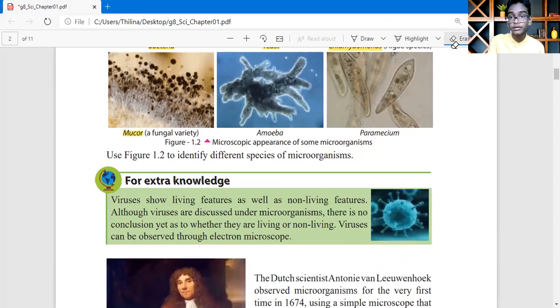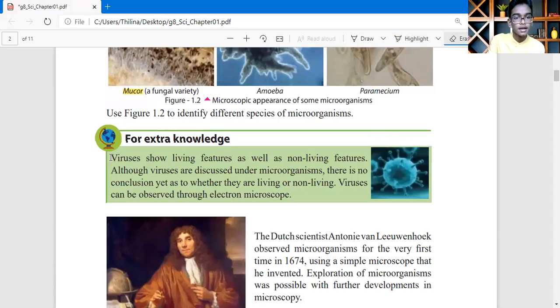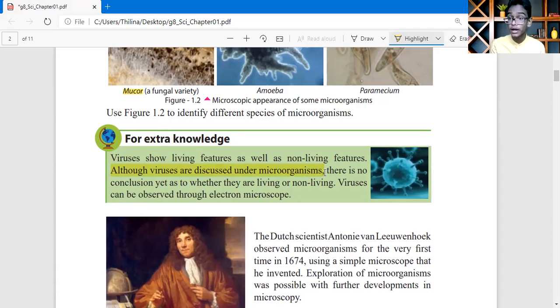Yes. Let's see what a virus is. For your extra knowledge, I'm teaching you about viruses. Viruses show living features as well as non-living features. Although viruses are discussed under microorganisms, as they told, viruses also belong to the microorganism category. There is no conclusion yet as to whether they are living or non-living.